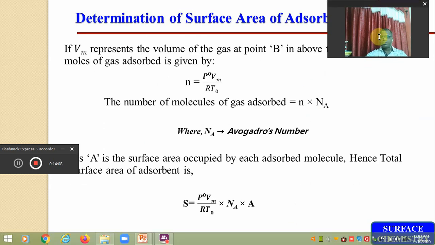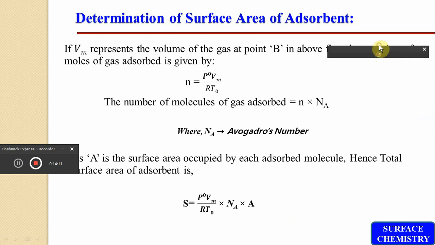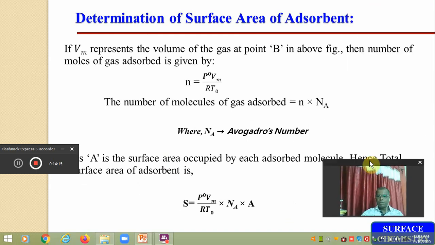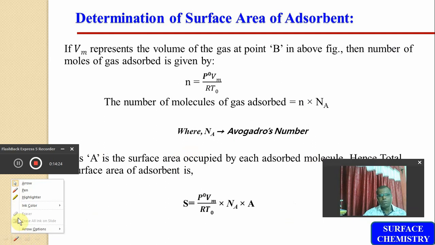Once the value of Vm is calculated, from it we can calculate the number of moles, and from the number of moles it is possible to calculate the number of molecules. So this is the number of moles that we calculated in the previous slide.